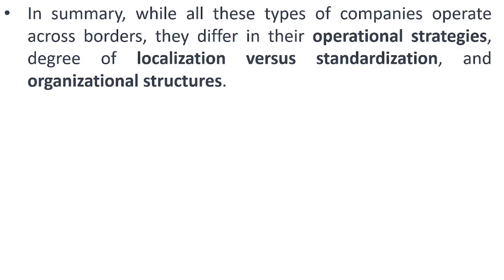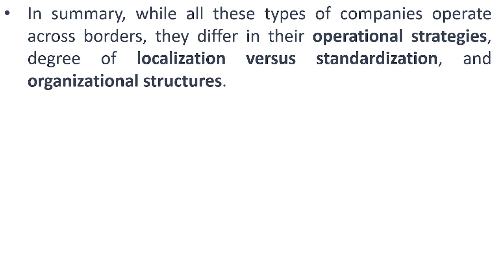In summary, while all these types of companies operate across borders, they differ in their operation strategies, degree of localization versus standardization, and organization structures. They operate worldwide, but the difference occurs in whether their product is localized or standardized, and how the organization structure is.